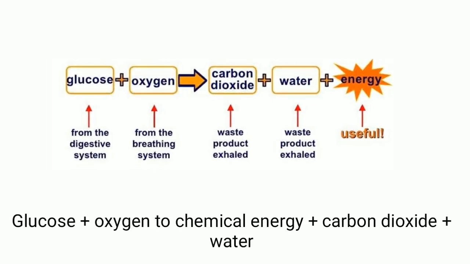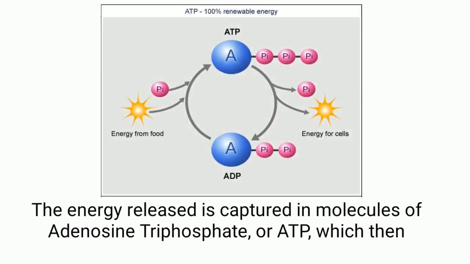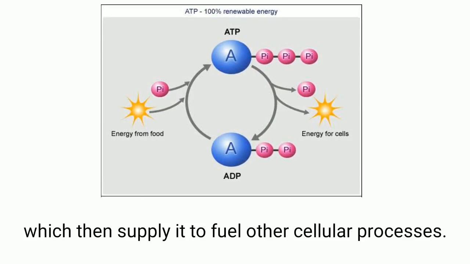Glucose plus oxygen yields chemical energy plus carbon dioxide plus water. The energy released is captured in molecules of adenosine triphosphate, or ATP, which then supply it to fuel other cellular processes.